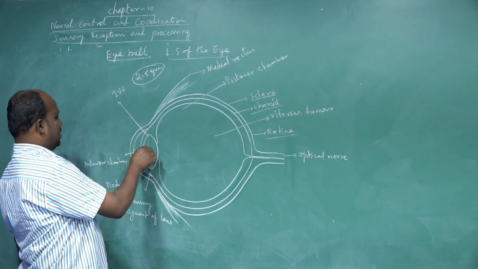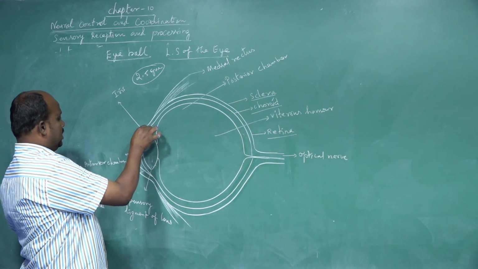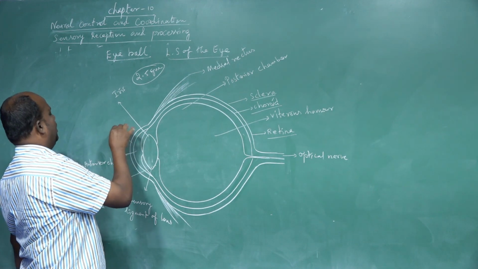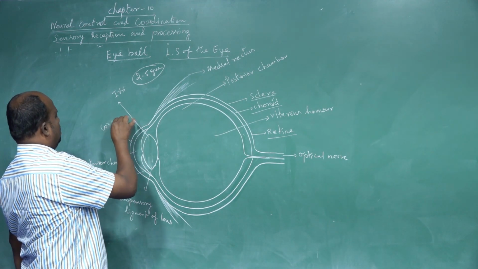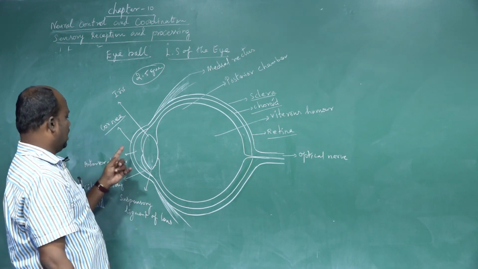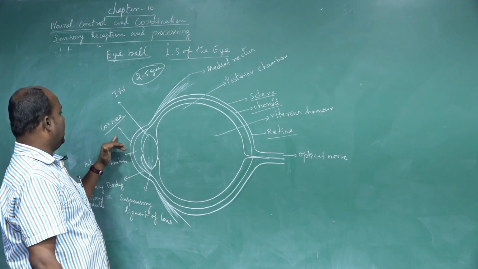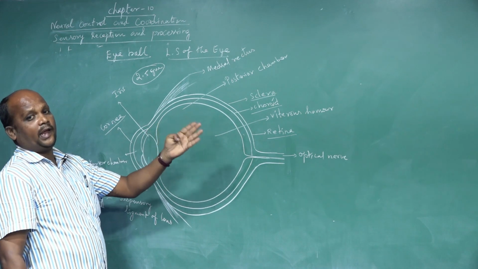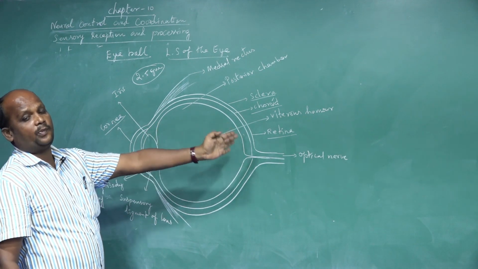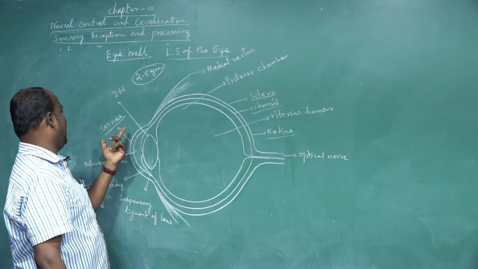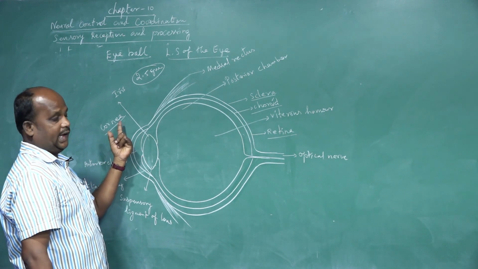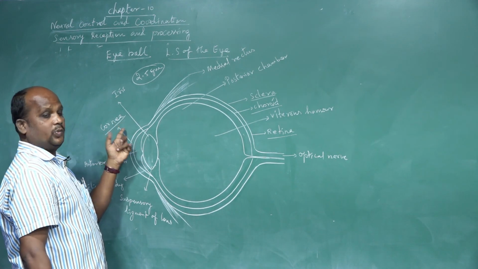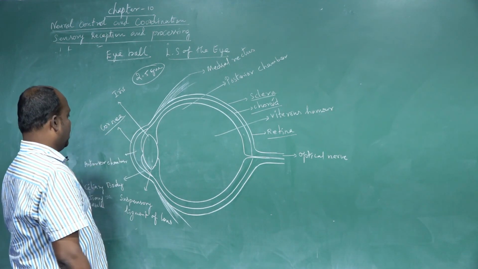The anterior part of the eye contains the light sensitive part, which is called the cornea. The cornea's main role is to prevent a large number of light rays from entering the inner part of the lens. Excessive light rays are initially prevented by the cornea.